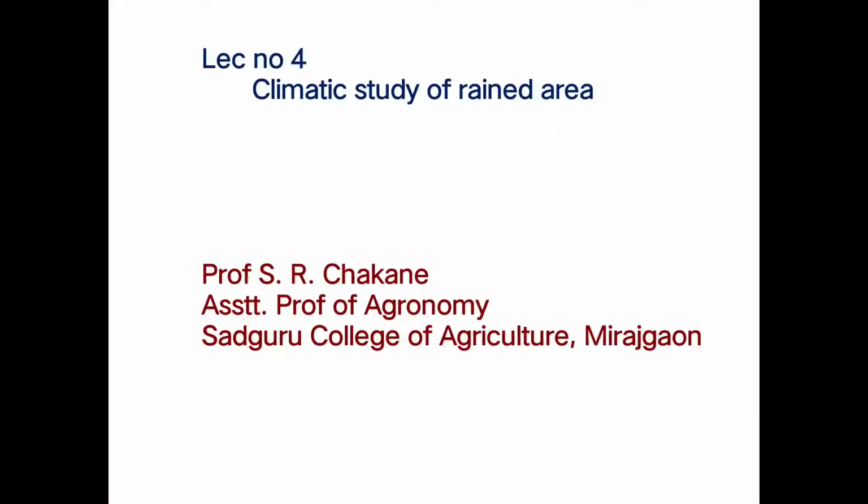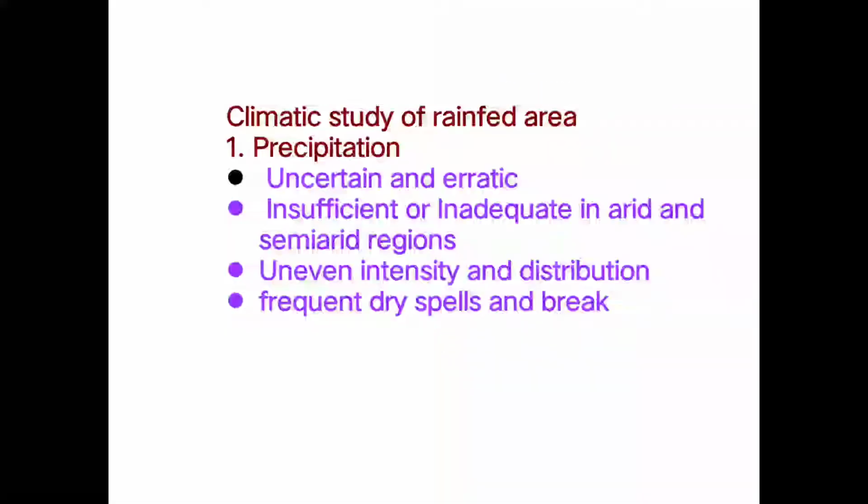Today we will discuss lecture number 4, that is climatic study of the rainfed area. In this lecture we have to study the different climatic parameters. First important parameter in the rainfed area is the precipitation. Then there are certain characteristics regarding the precipitation of the rainfall in the rainfed area.